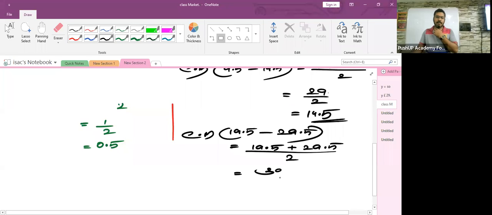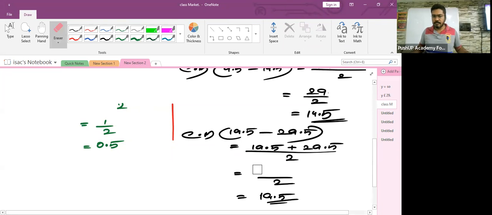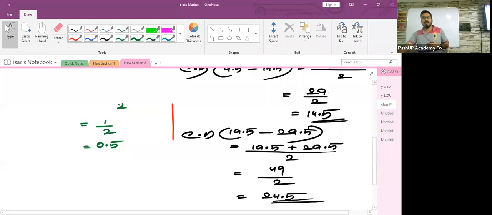It is 49. Oh, it's my mistake. 49 divided by 2. How much is 49 divided by 2? 24.5. Exactly, 24.5. Very good. So on, you can find the class mark of all the remaining class intervals.